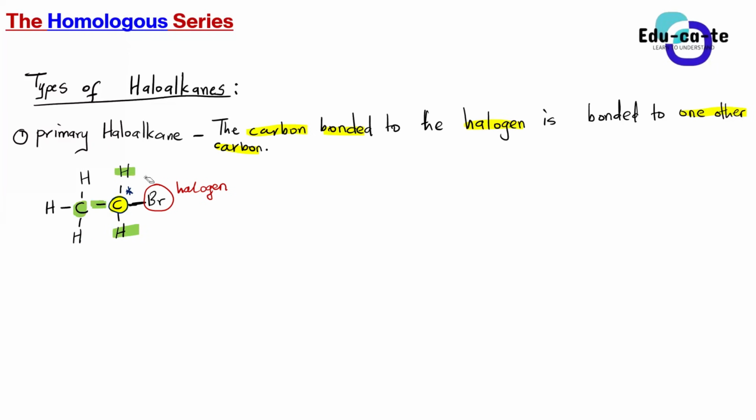So what you do when you want to see the type of haloalkane that you have, you first identify the halogen, then you look at the carbon that is bonded to the halogen. You try to see how many other carbons are bonded to this carbon. In this case, it is 1. So this is a primary haloalkane. The yellow highlighted carbon, the carbon bonded to the halogen, is bonded to one other carbon, which is the one I've highlighted in green.